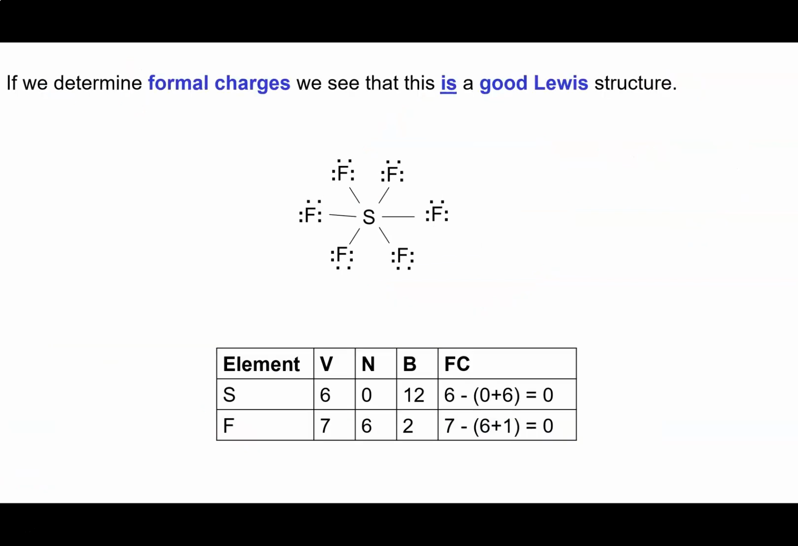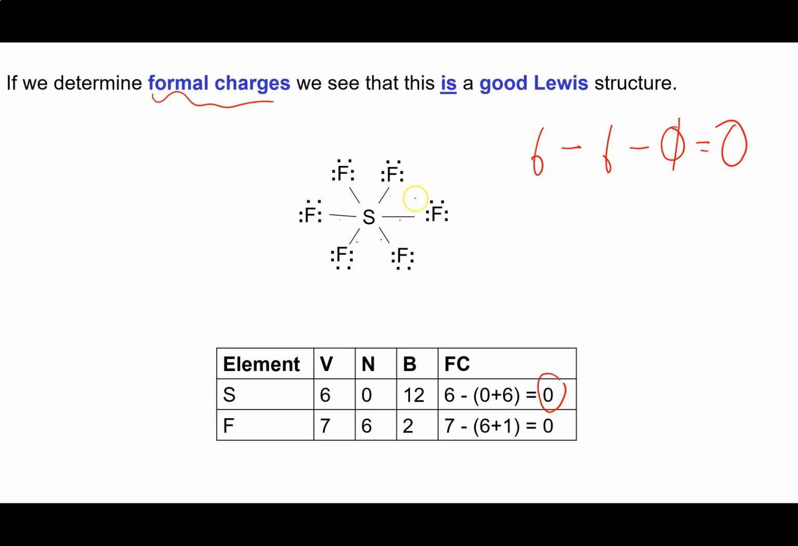Now, we're only going to see this when the formal charges work. So if we look at the formal charges on the sulfur here, sulfur's in group 6, minus the number of bonds, 1, 2, 3, 4, 5, 6, minus non-bonding electrons, there aren't any, 0. So the sulfur has a formal charge of 0.